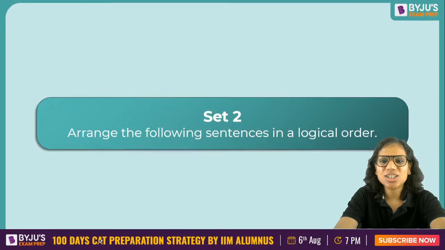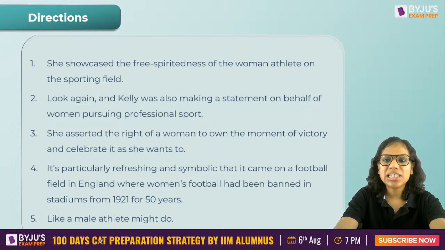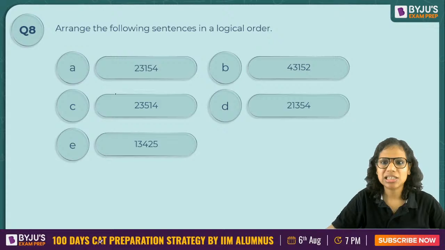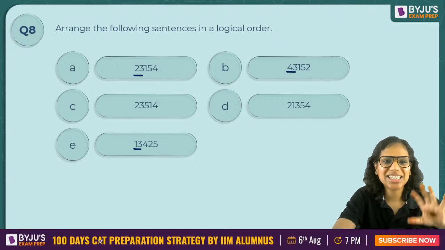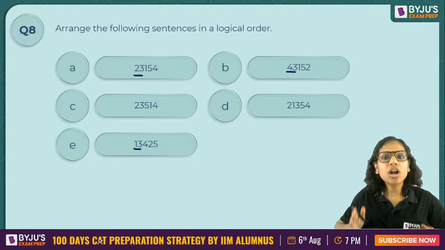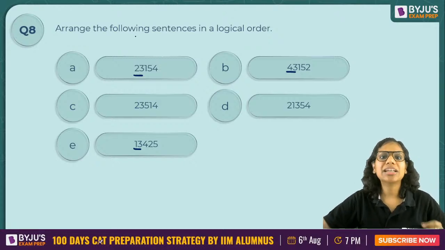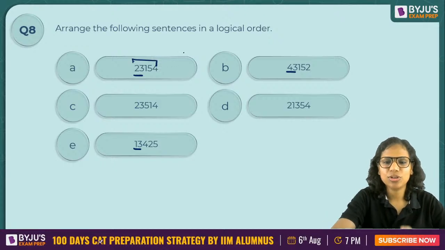Coming to our set 2, which is a 5-sentence parajumble. Here you have options. Let me show you the options before we attempt it, before we read the sentences. So 2, 1 or 4 is going to be my opening sentence. That's something that I can get from the options. Do not solve completely through options. That's a big mistake. It is very time consuming and it makes you biased also. If I read 2, 3, 1, 5, 4, my mind starts feeling this order makes sense. So don't solve completely through options. My suggestion to you.